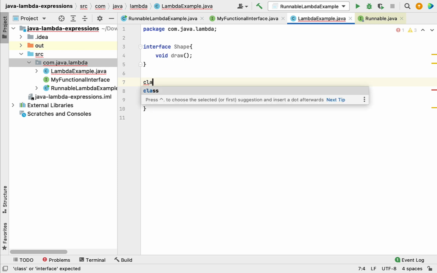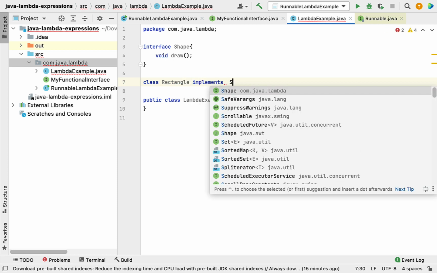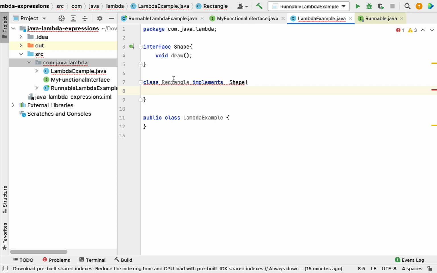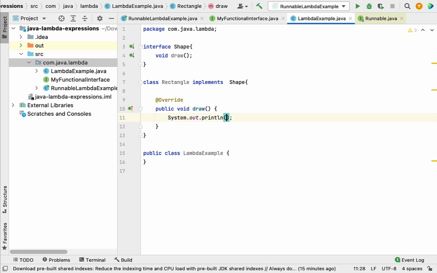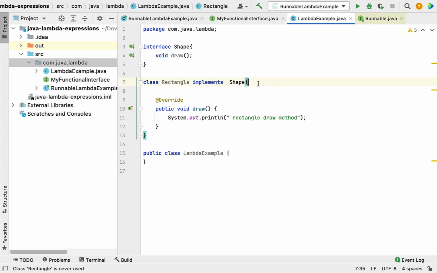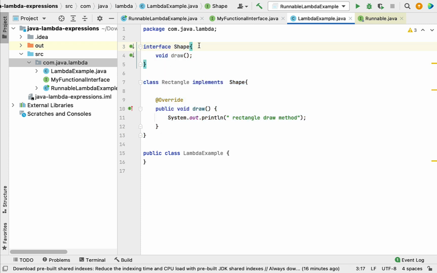So let's create a class and let's give the class name as Rectangle. So Rectangle is a Shape, right? So let's implement the Shape interface over here, and let's override the draw method, and let's provide the implementation. To keep it simple, let me put one sysout over here and let me call it Rectangle draw method. Alright, perfect. So this is how we write code using the traditional way to implement an interface, right? This is nothing but method overriding. This is basically the OOPs polymorphism concept.